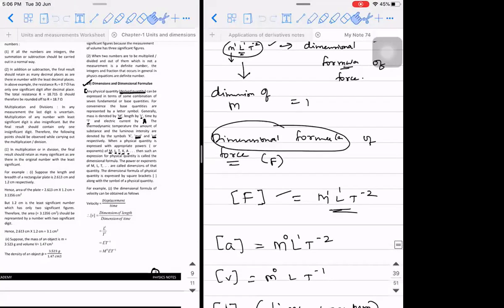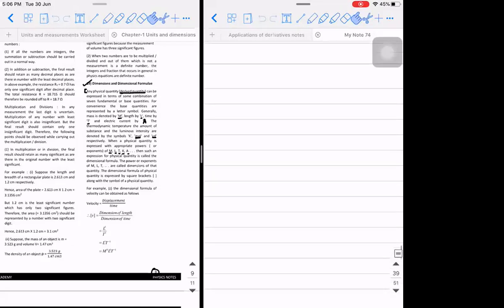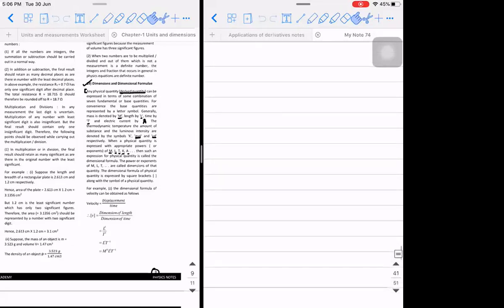What is the difference between units and dimensions? Why is no one telling?